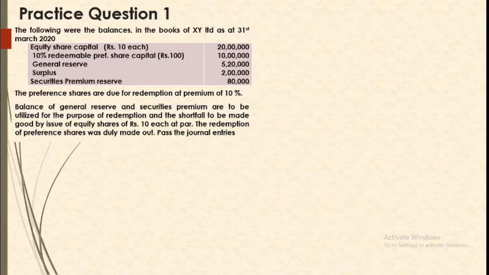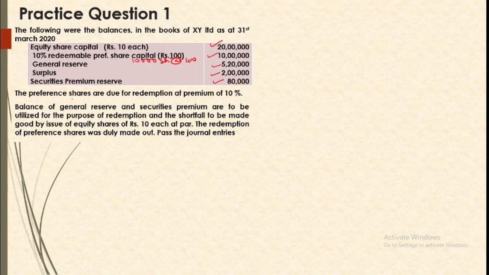Now taking up this question, the following are the balances given in the books of XY Limited on 31st March 2020. Equity capital 20 lakhs, 10% redeemable preference share capital 10 lakhs. So if a share is of 100, it implies you have 10,000 shares of 100 rupees each. General reserve, surplus, security premium.